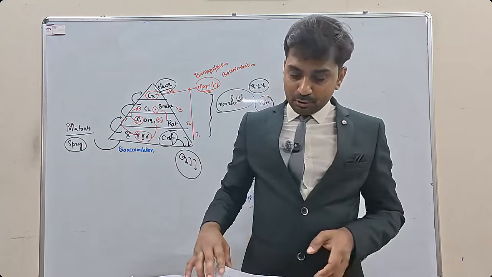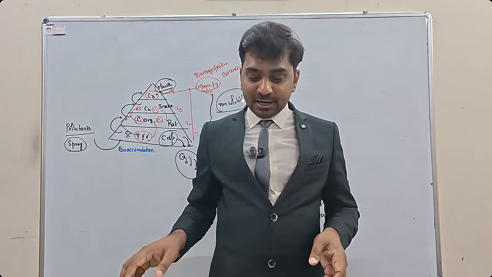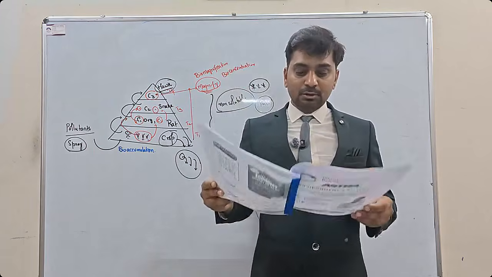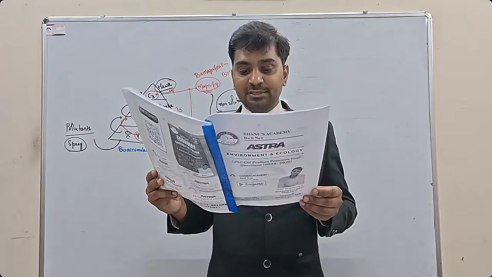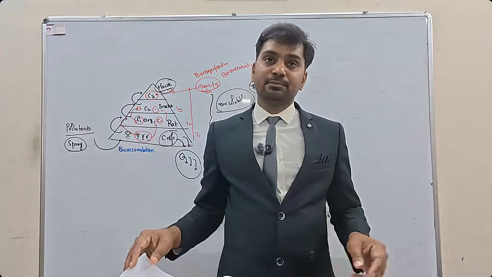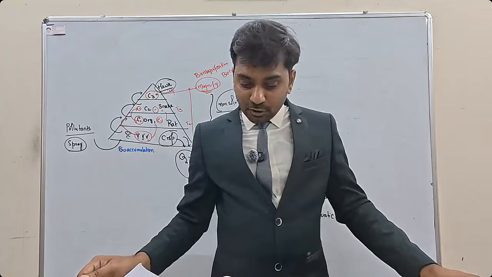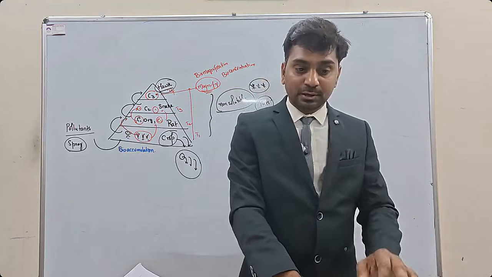Now look at this. The Millennium Ecosystem Assessment describes the following major categories of ecosystem services. What are the various services of ecosystem? Provisioning service, supporting service, regulating service, preserving service, cultural service. So which of the following is supporting service? So have a look at this. This is one important component.